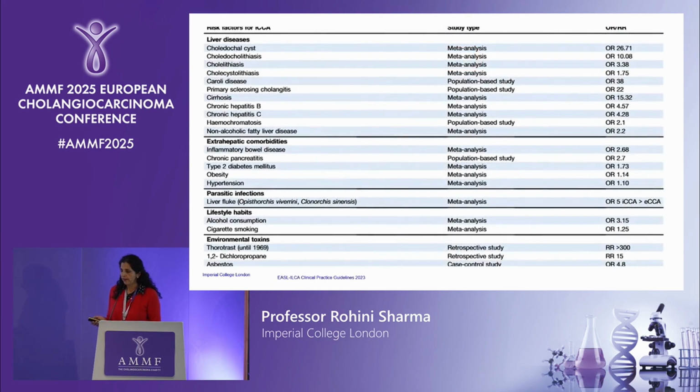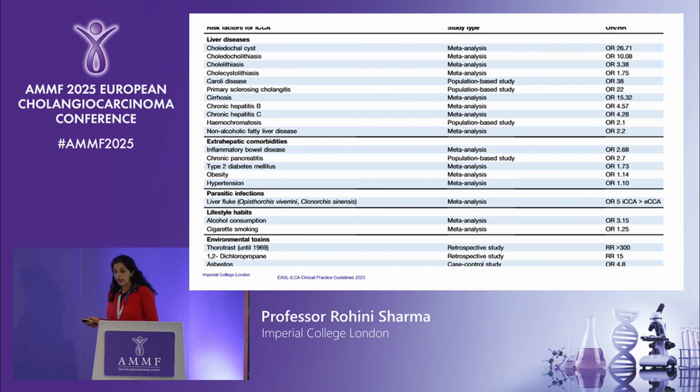And I'll show you another slide here. This is indicating the odds ratio of developing cholangiocarcinoma, so what your relative risk is of developing cholangiocarcinoma based on all these particular risk factors. One of the ones I wanted to point out, because this is probably one of the greatest risk factors, particularly in our country, is primary sclerosing cholangitis. And you can see here that those that have primary sclerosing cholangitis have an odds ratio of 15 of actually developing cholangiocarcinoma. And then we've got, like Shahid was saying before, cirrhosis, chronic hepatitis B, hepatitis C.